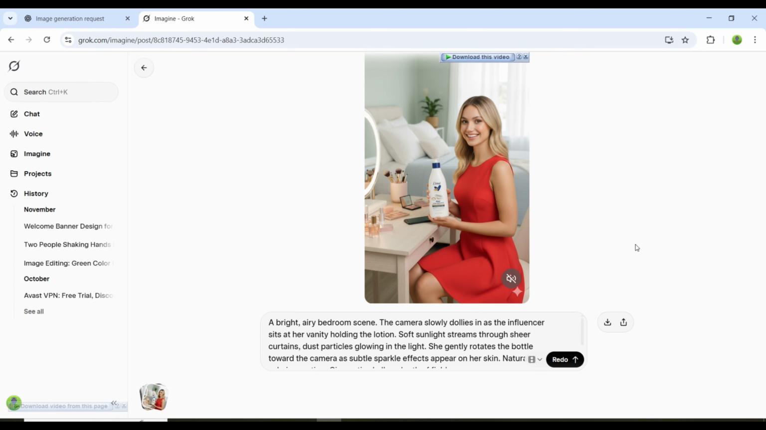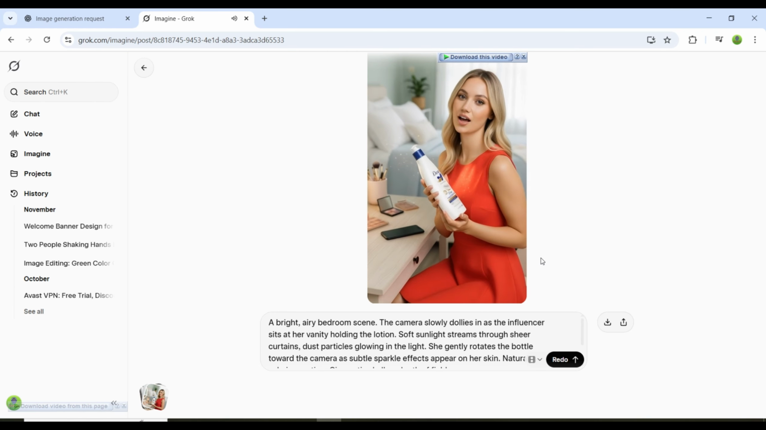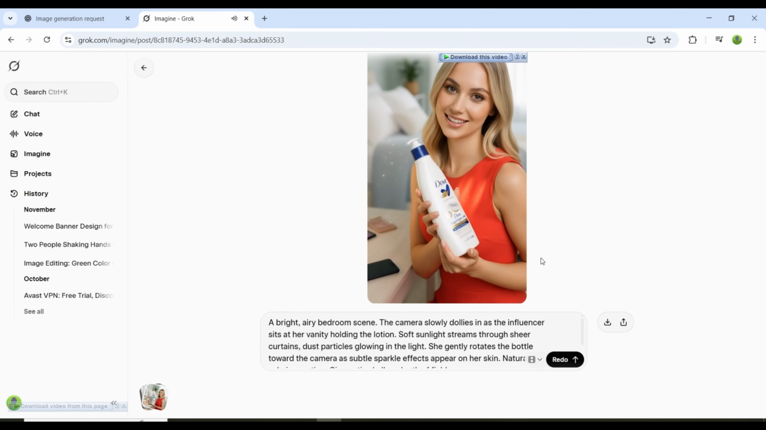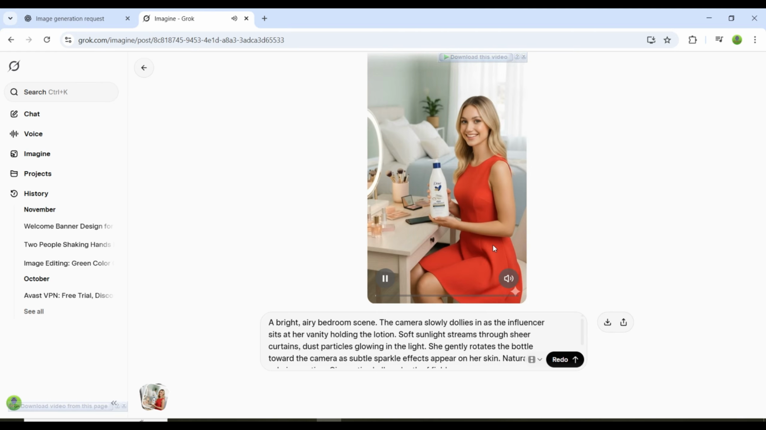Every morning, I choose soft, smooth, confident skin with Dove.